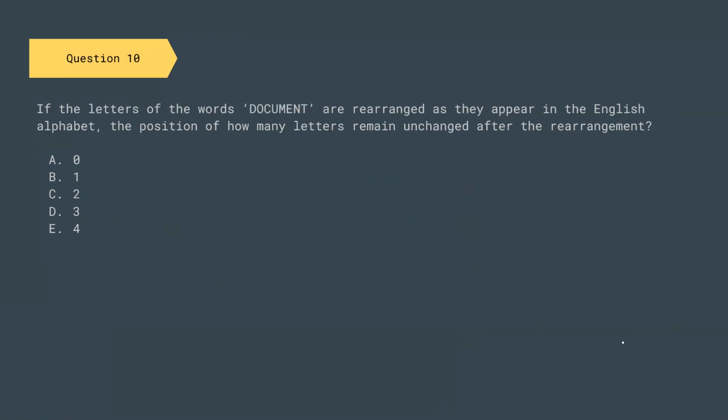So now let us move on to the next question. The letters of the word DOCUMENT are rearranged as they appear in the English alphabet. The position of how many letters remained unchanged after the rearrangement? We have D, O, C, U, M, E, N, T.